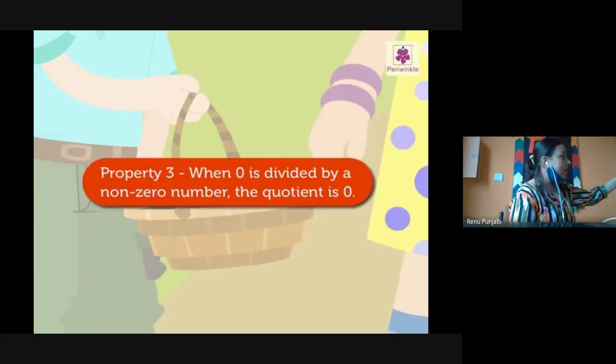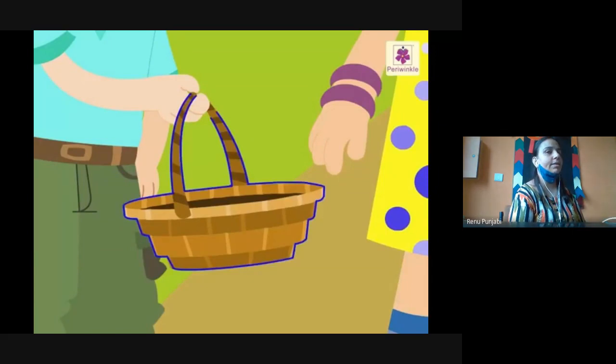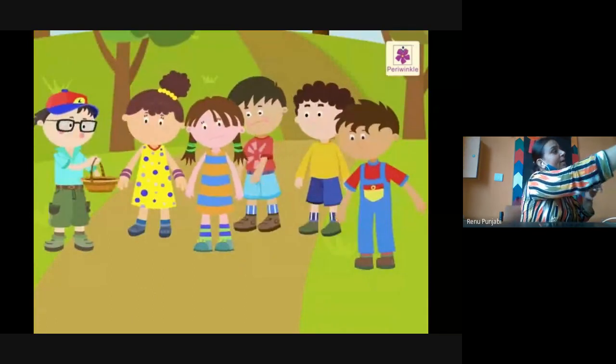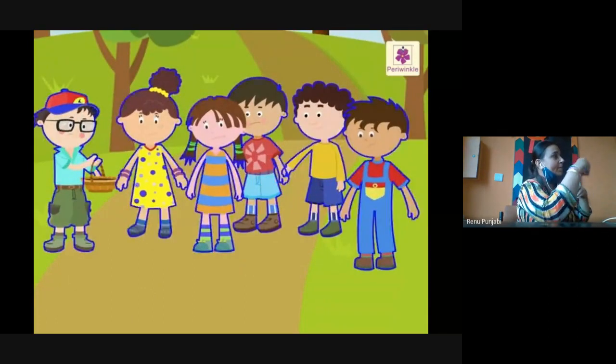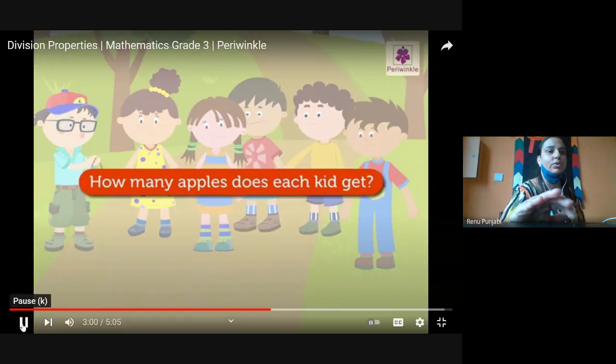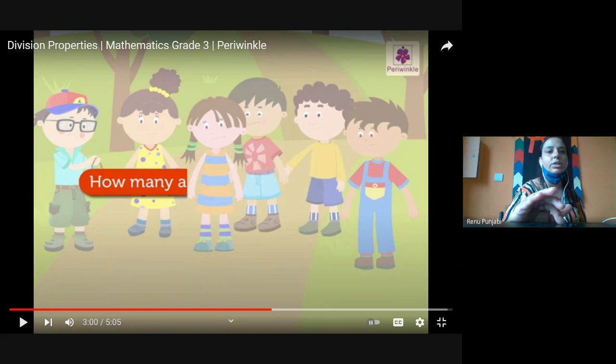Property 3. When 0 is divided by a non-zero number, the quotient is 0. Oops! There are 0 apples in the basket. And the number of kids is 6. How many apples does each kid get? Zero.